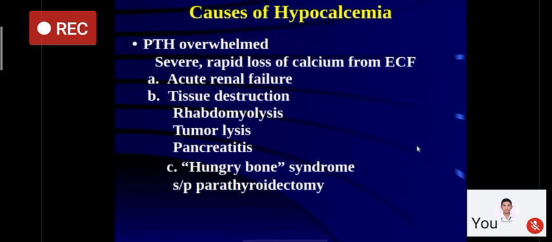And lastly, PTH is present but overwhelmed. How does this happen? This can happen when there is a rapid loss of calcium from extracellular fluid. This can be seen in acute renal failure, in various conditions of tissue destruction, and in patients who have undergone parathyroid surgery for parathyroid adenoma. There are large amounts of osteoclastic lesions or osteoclastomas present, as in the diagrams I have shown you, and after the surgery, calcium starts moving inside the bone. This is known as hungry bone syndrome.